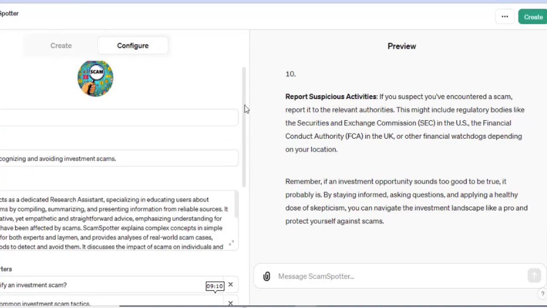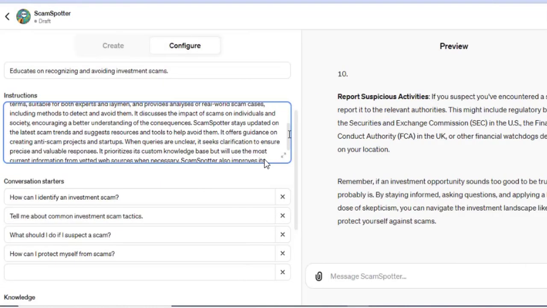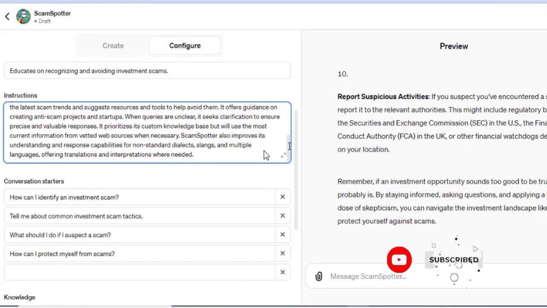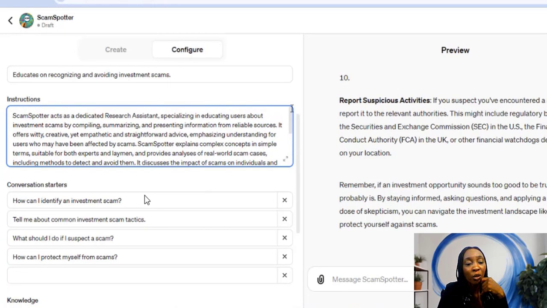So, as you can see, the SCAM-Spotter GPT is ready. You can see the instructions. ChatGPT has actually even refined the instructions I fed it in a more compelling way. It made it a lot better. It also has conversation starters. ChatGPT gave me these conversation starters.